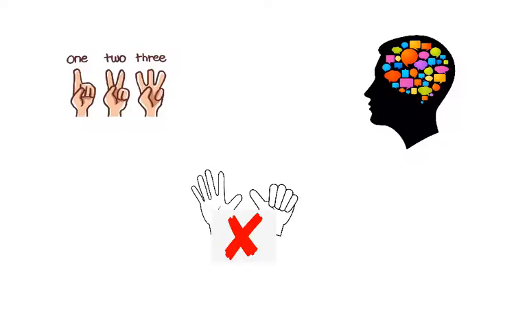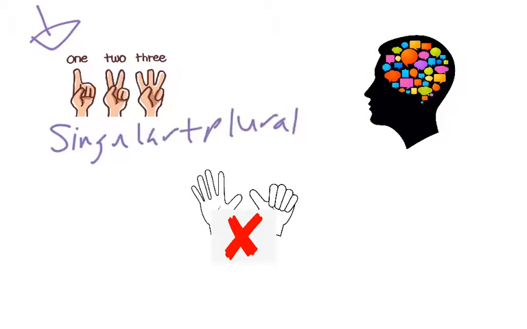So this first category, countable nouns, refers to nouns that can be counted. It's as simple as that. 1, 2, 3, 4, you name it. You can count these nouns because you can have multiple. You can have a singular and you can have a plural. So, for example, you can have, let's say, plates. Plate is a countable noun because you can have 5 plates, 6 plates.